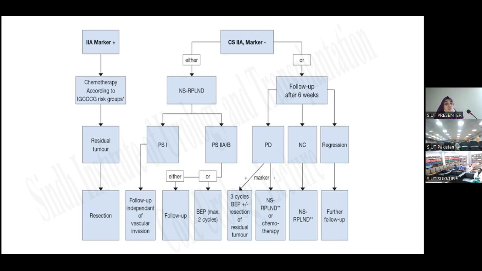And if the patient is reluctant to undergo chemotherapy or nerve sparing RPLND, then we can offer follow up after 6 weeks, and again we will do the CT scan. If the disease is progressive in nature, then we will check tumor markers. If tumor markers are positive, then 3 cycles of BEP and resection of residual tumor. If tumor markers are negative, then nerve sparing RPLND or chemotherapy is given. Or if the disease is non-progressive, meaning the disease is where it was, then nerve sparing RPLND is given. And if there is regression after 6 weeks, then we can follow the patient.